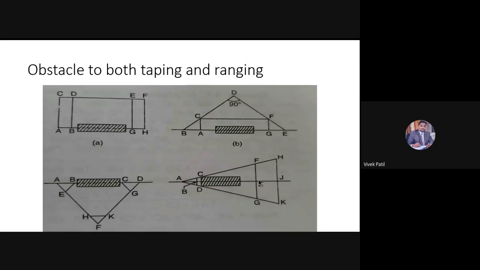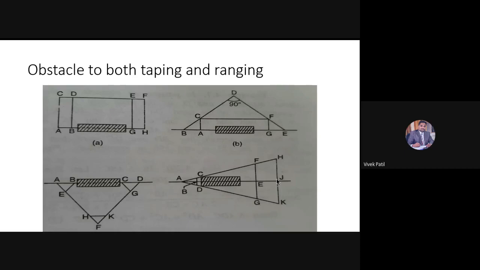Then what will be the distance AJ? N dash into AB. So by these four methods, we have overcome the obstacle for both taping and ranging.